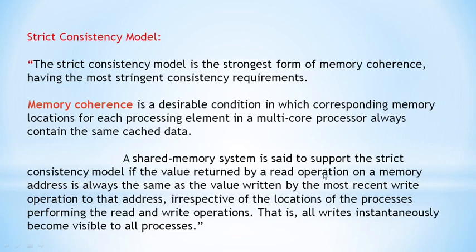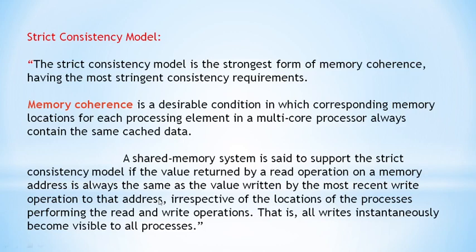If any other process reads that value as x equal to 10, then it is said to support the strict consistency model. Why? Because the most recent write operation to that particular address is the value returned by a read operation also.